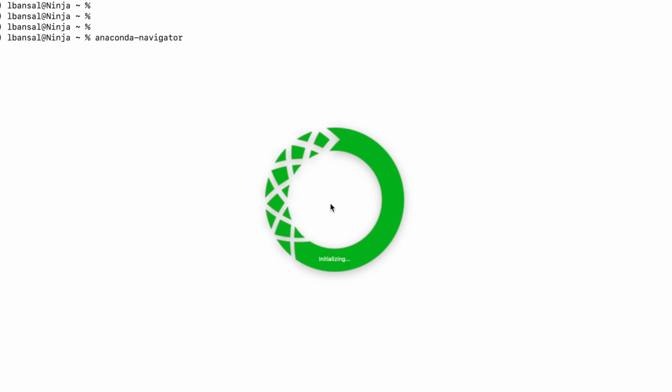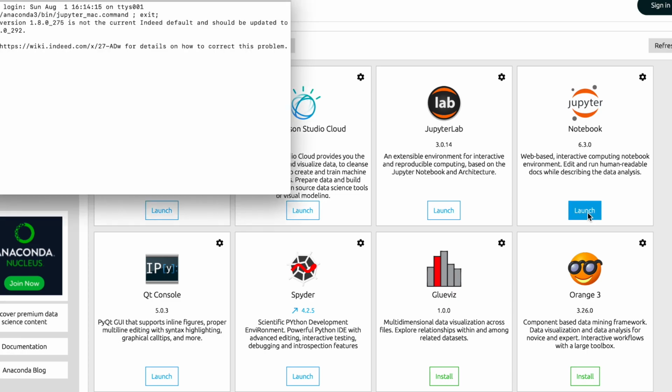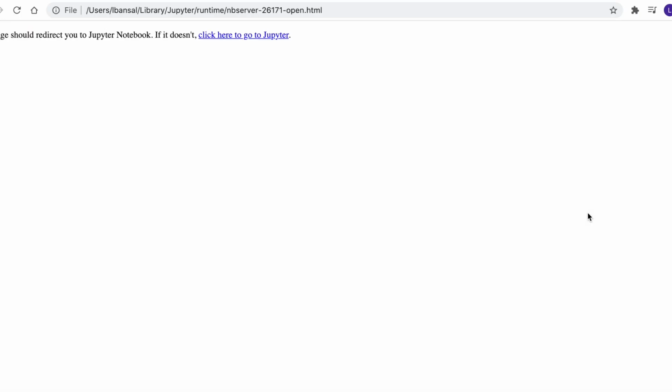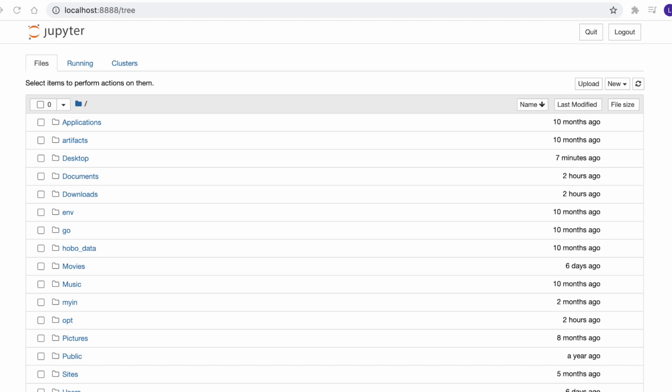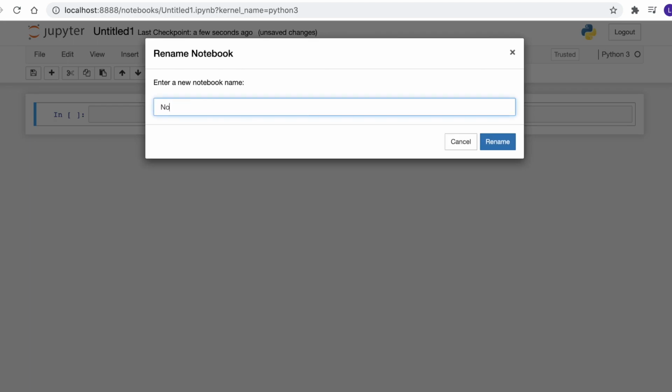After the installation is complete, you need to run the Anaconda Navigator to start the development environment. So you can type like this on your command line. When it opens, it will be showing you a lot of different types of IDEs like Datalore, JupyterLab, Jupyter Notebook. The one that is most widely used is Jupyter Notebook that you have to launch. And it will be opening in the browser. And here you will see a couple of different folders. Here you can start a new Python notebook like this, and you'll see a new page opened on the browser itself.